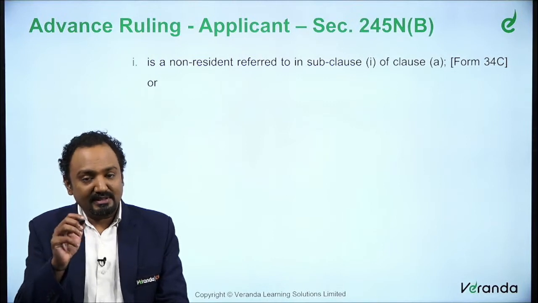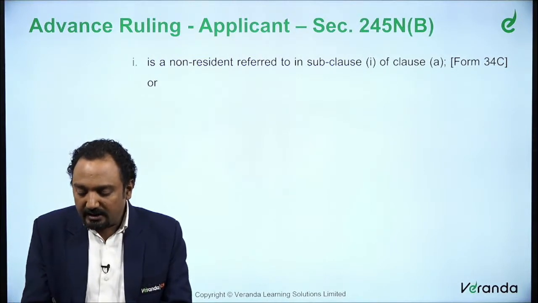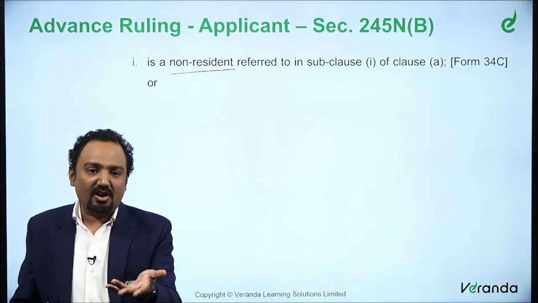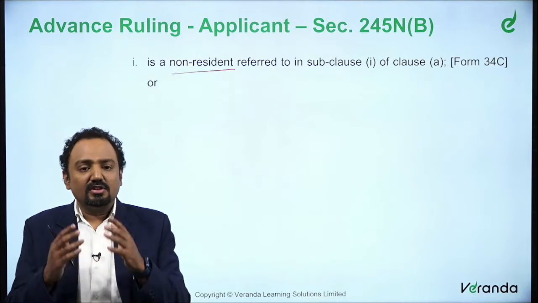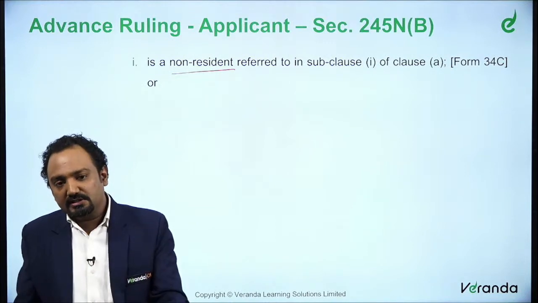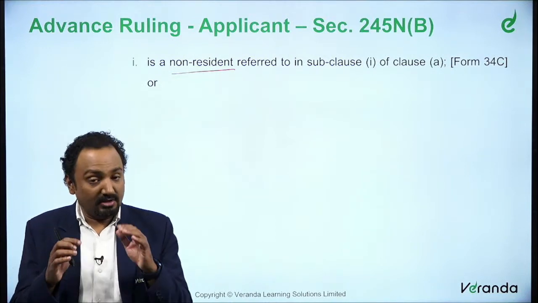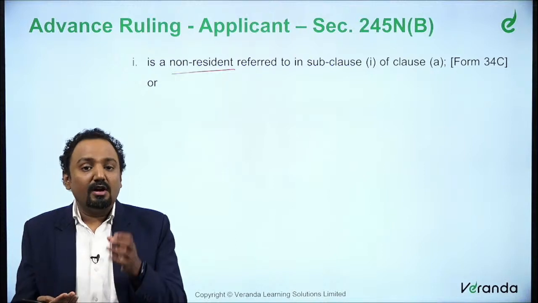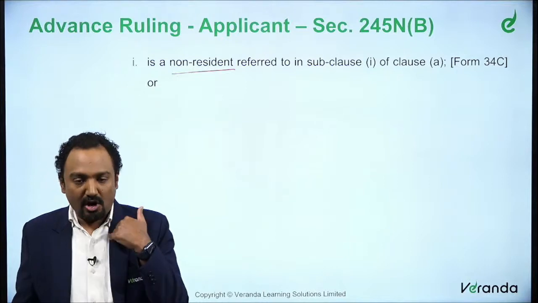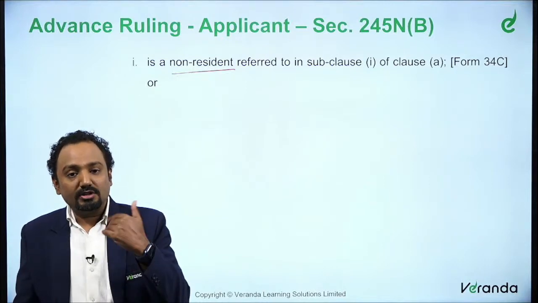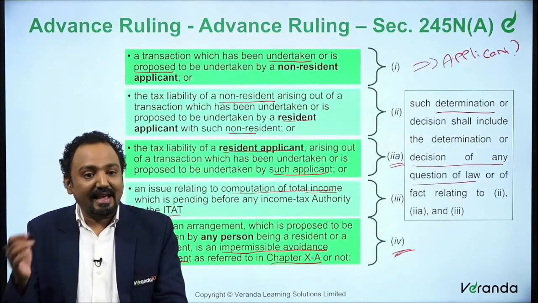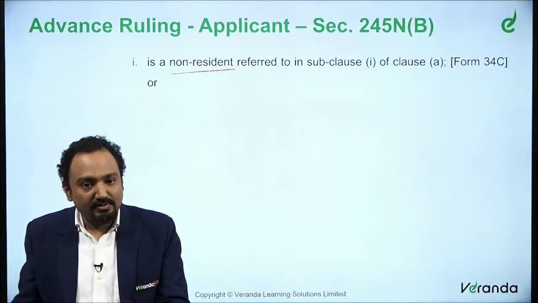The first clause, where we said a non-resident applicant, shall basically be a non-resident. Who is a non-resident? A person classified as a non-resident under section 6, who has not satisfied the basic condition itself. Such a person, the non-resident, can be an applicant for transactions undertaken or proposed to be undertaken by the non-resident, where he wants to determine the tax liability. What is the tax impact of such a transaction? So that is the first clause.